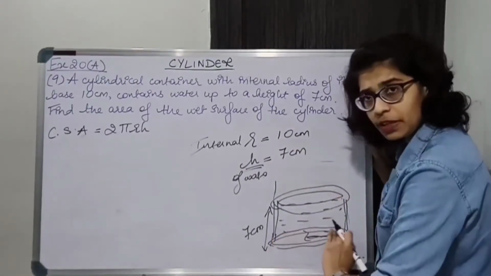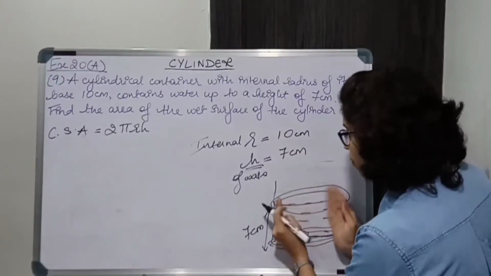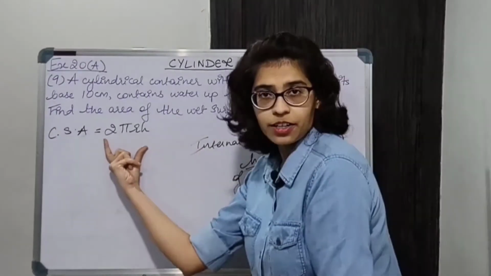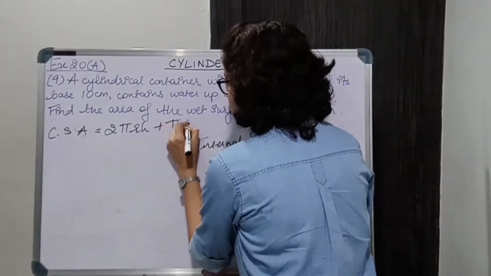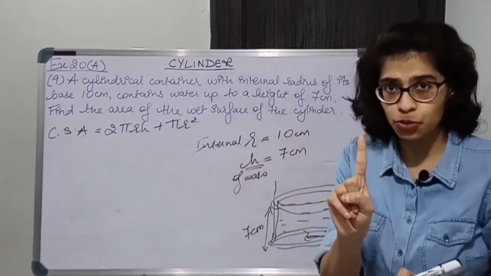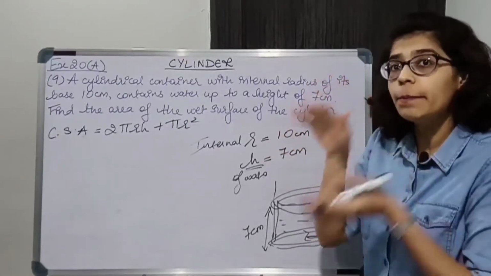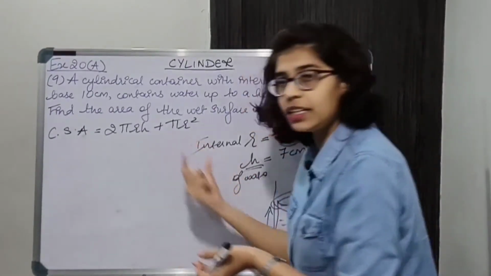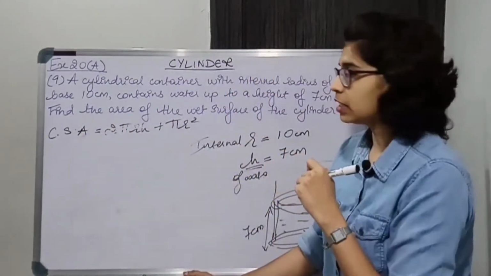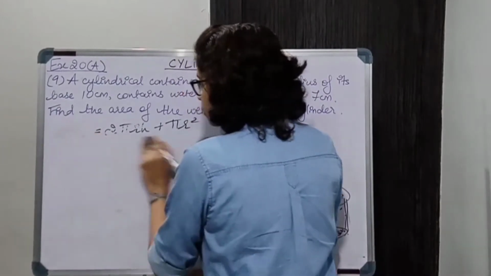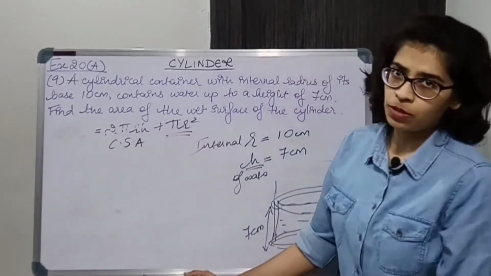So the base will be wet as well as this much height of the cylindrical part. So this curved surface will be wet, that is 2 pi rh, and this base will be wet. So the base is pi r square. Only one pi r square, because you are not considering the lid or the top part, as it is not completely filled. So only the base. You can easily find this. So the curved surface area plus the base will be wet.